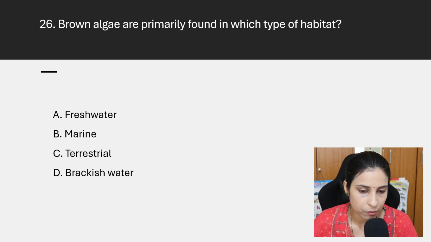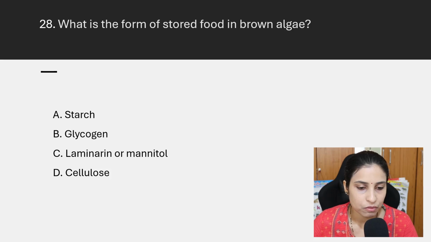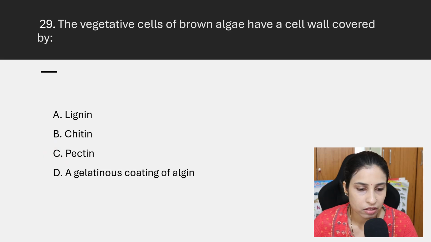The next question is, brown algae are primarily found in which type of habitat? Mostly they are found in marine habitat. Then which pigment is responsible for the brown coloration in brown algae? That is fucoxanthin. Then what is the form of stored food in brown algae? In brown algae they store laminarin or mannitol. Then the next question is, the vegetative cells of brown algae have a cell wall covered by a gelatinous coating that is known as algin.